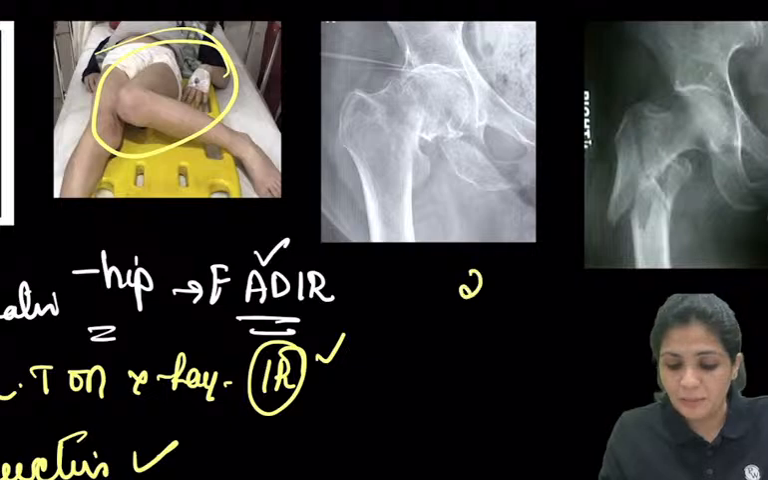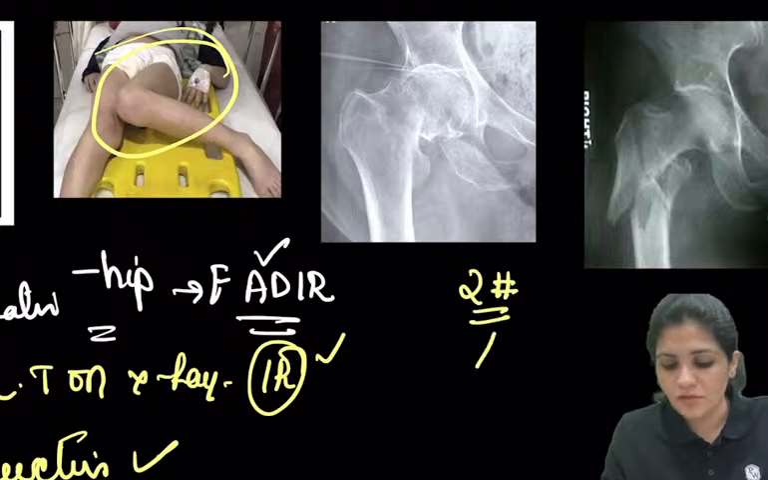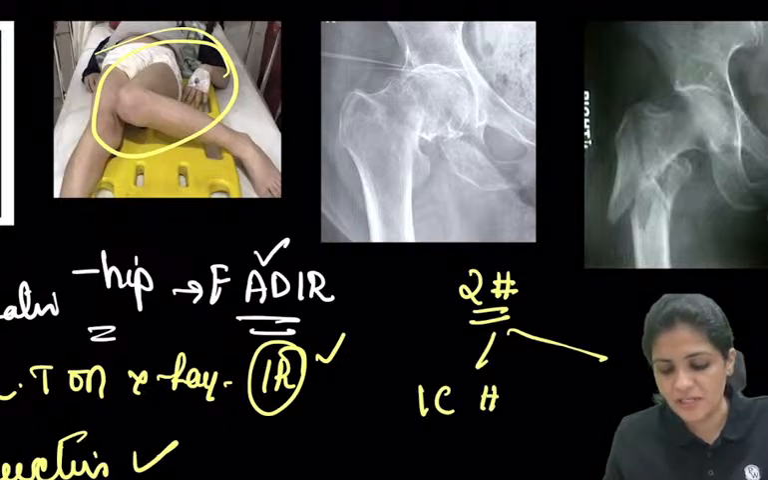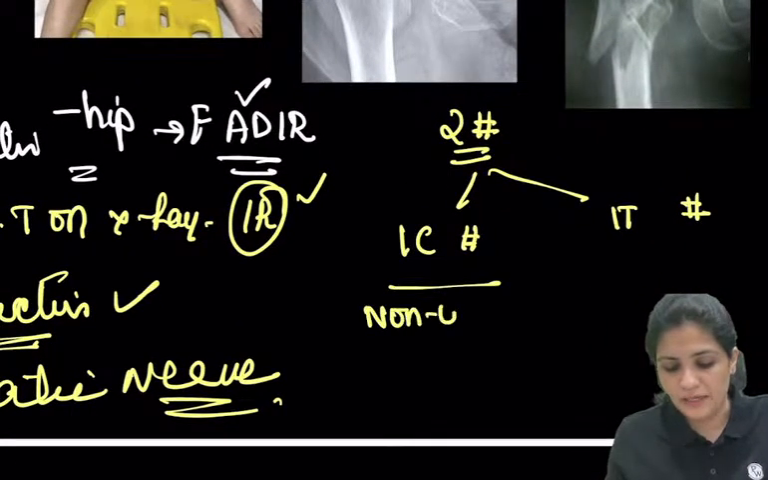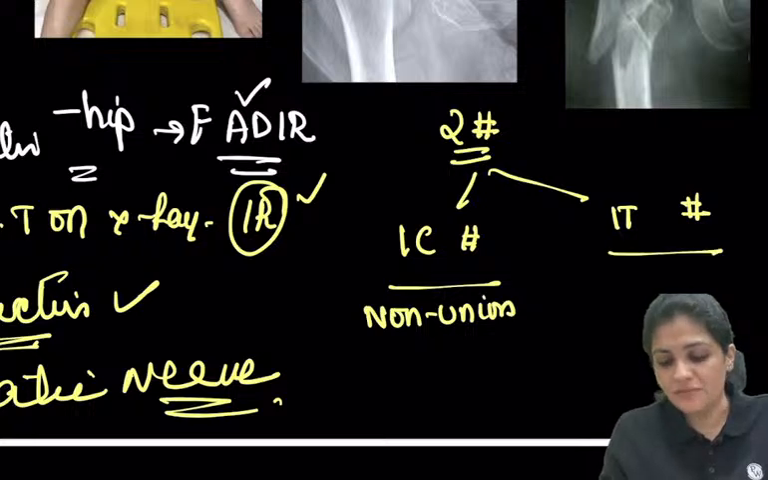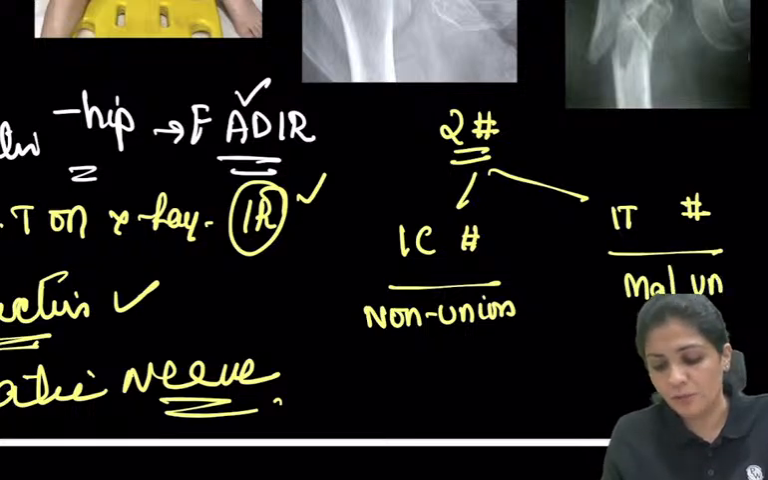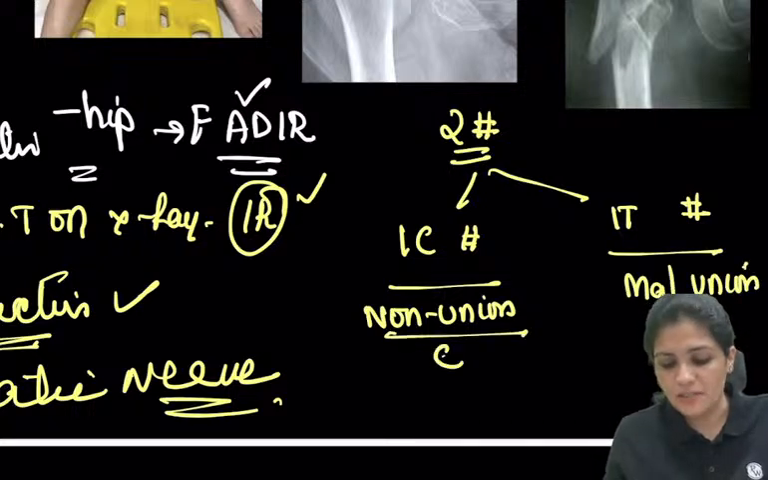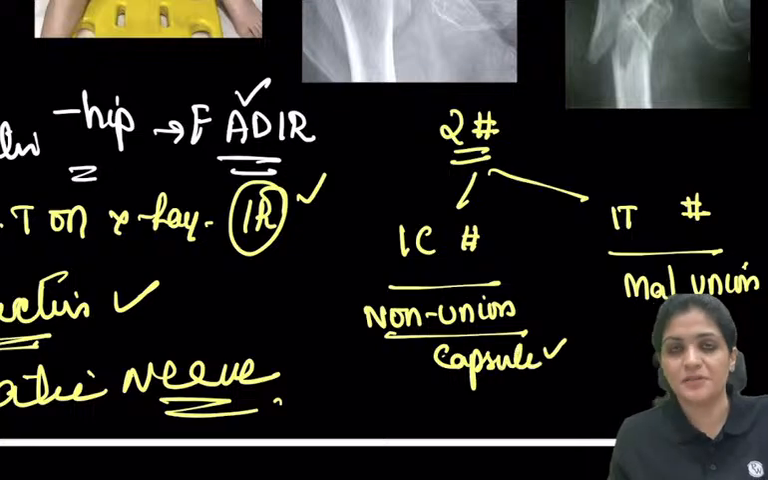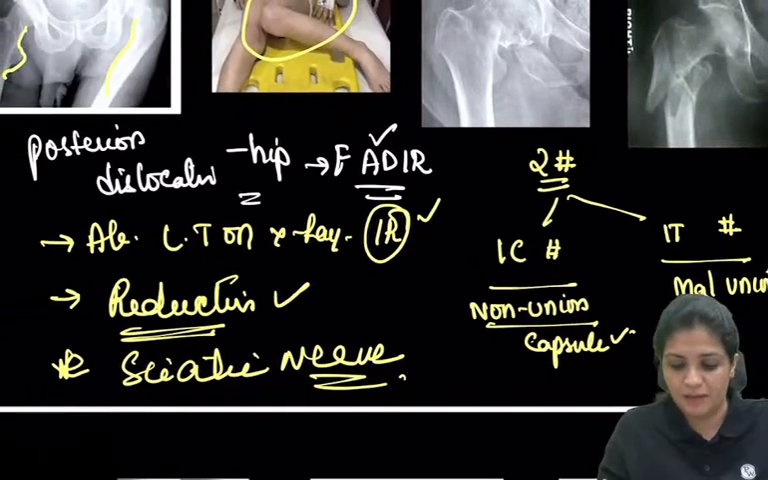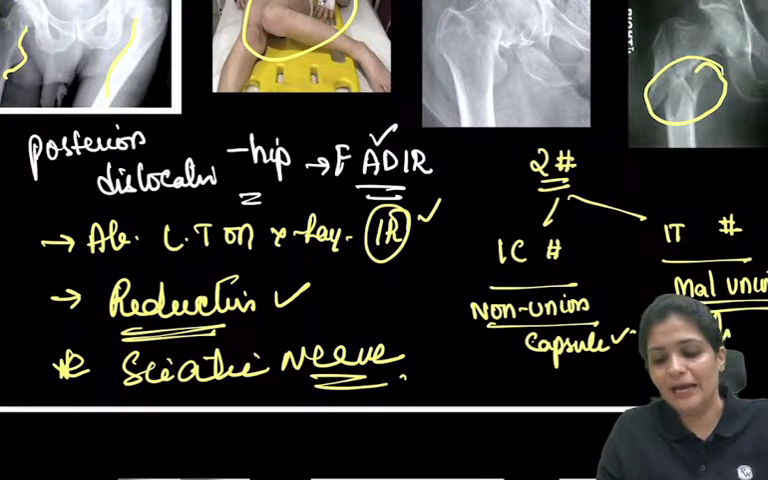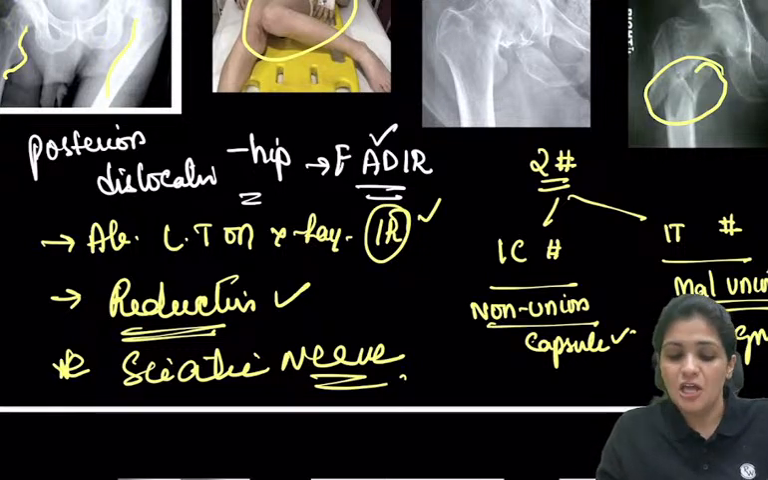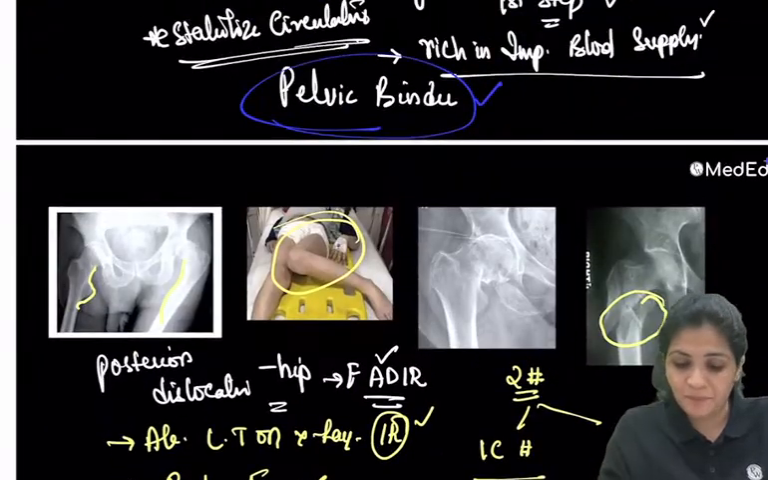There are two important hip fractures. One is the intracapsular fracture, the second one is the intertrochanteric fracture. Intracapsular fractures will go into non-union and IT fractures will go into malunion. Non-union because the capsule and the synovium are present, which will not allow union to occur. And malunion because there is a lot of callus formation, but it should be aligned properly.